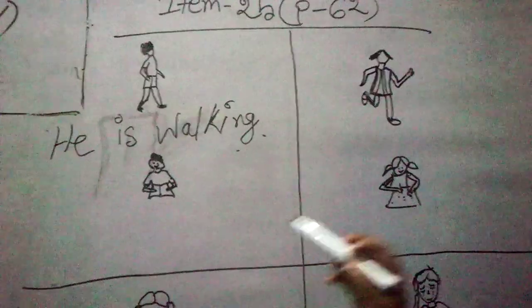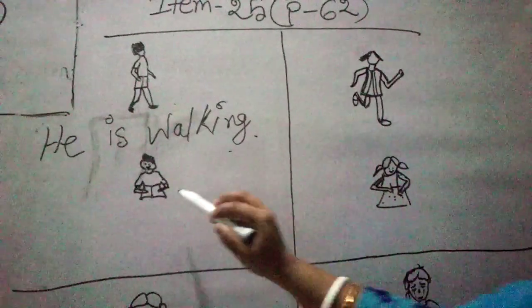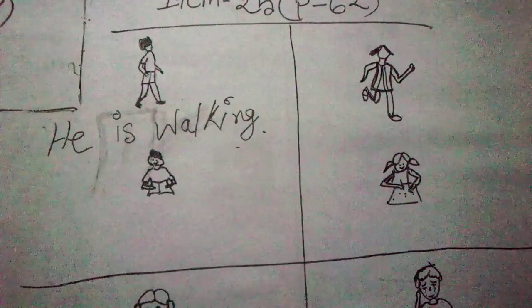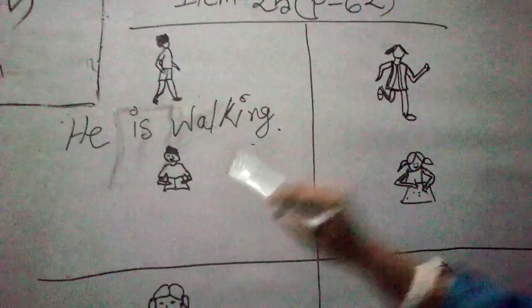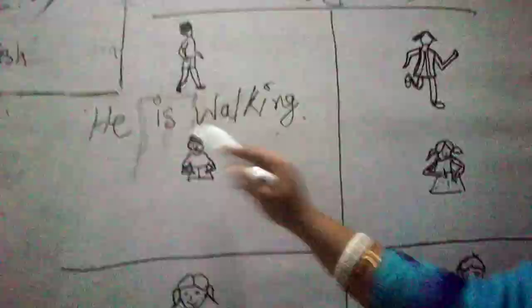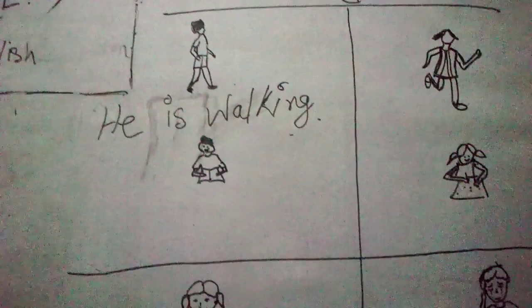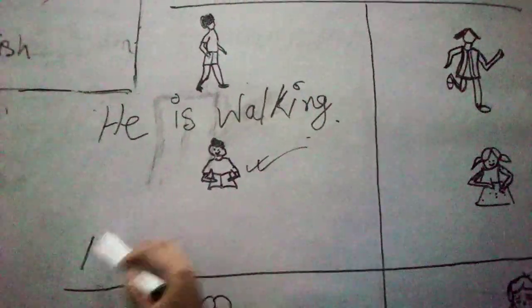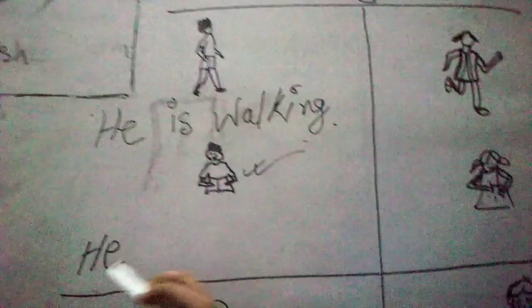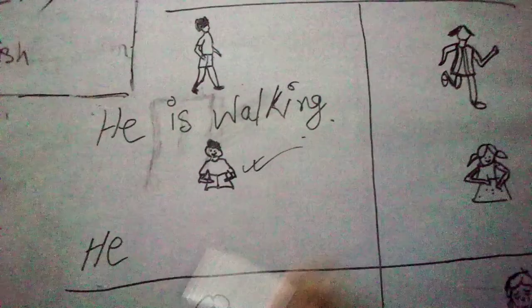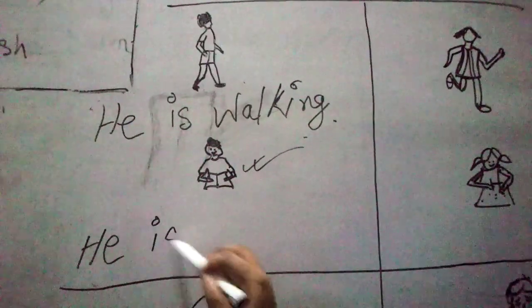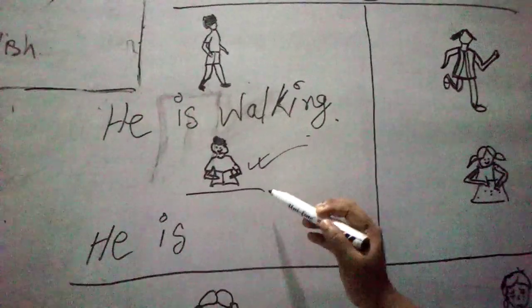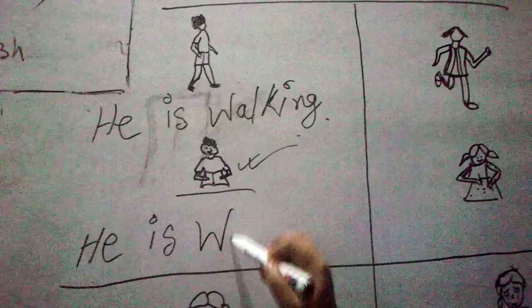Isn't it? Yes. Now see, again, it's a boy. Miss tried to draw a picture of a boy. So what is he doing? Basically, he is writing something. So he is writing. As it's a boy, which pronoun should be used? It's he. So after he, we should add is. He is. What is he doing? He is writing.